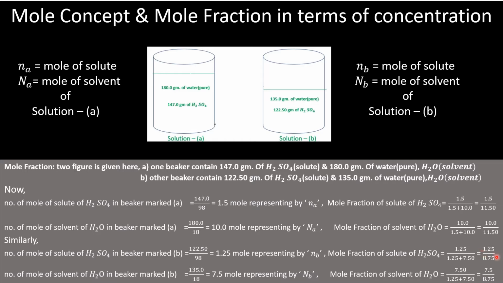Similarly, in the case of beaker B, we have the mole fraction of solute H2SO4 in a similar way: 1.25 by 8.75, and the mole fraction of solvent H2O: 7.5 by 8.75. 8.75 is the total mole of solvent and solute present in beaker B, 1.25 is the mole of solute in beaker B, and 7.5 is the mole of solvent, that is H2O, in beaker B. The definition is on the next page.